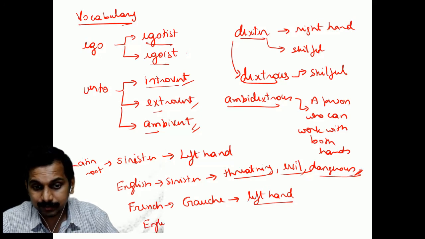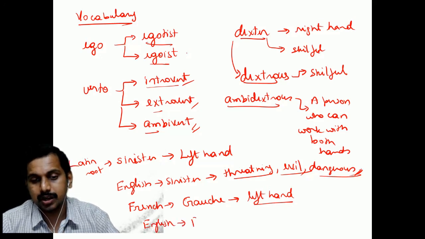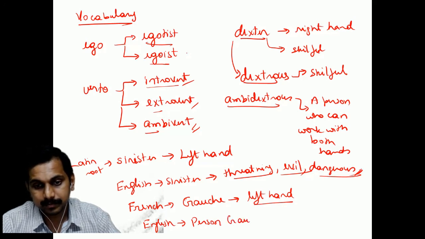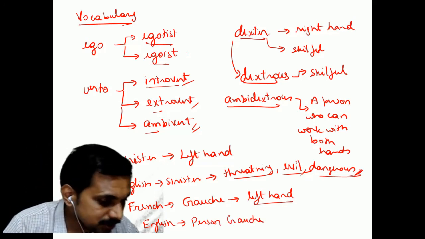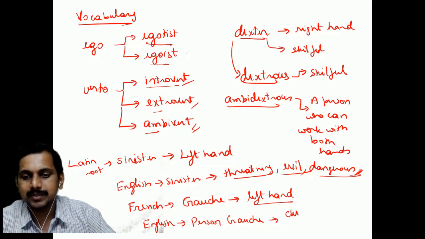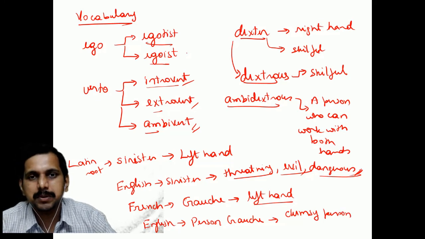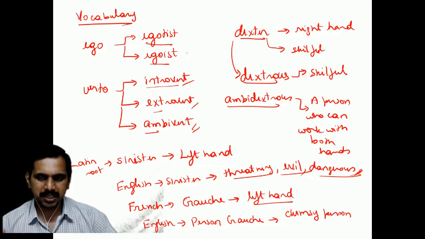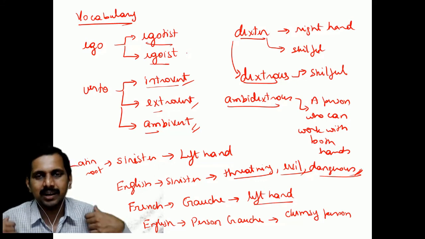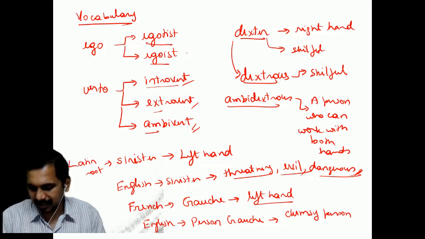In English, a person who is gauche is called a clumsy person, not very socializing. Okay, might be he is good, but he'll come with a non-ironed shirt or something like that.